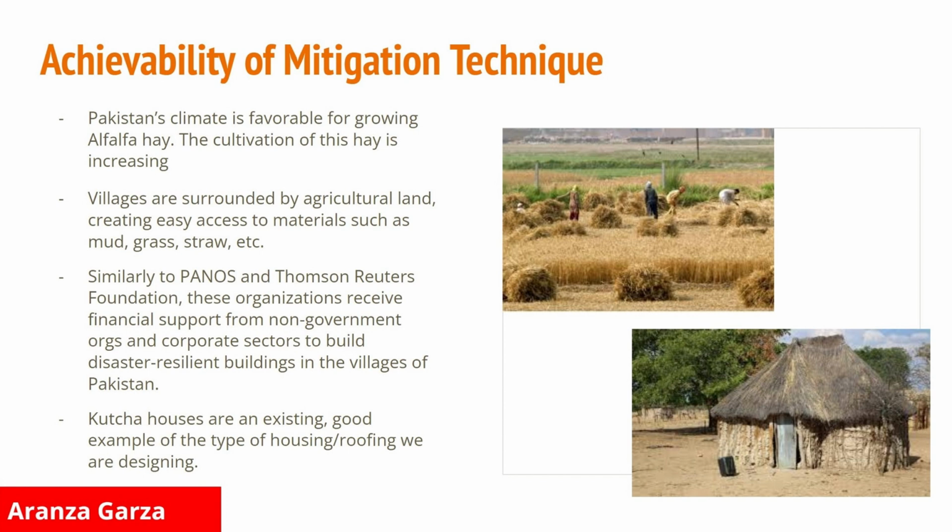This would be a great technique that could be easily achievable. Similarly to Panos and Thomson Reuters Foundation, these organizations receive financial support from non-government organizations and corporate sectors to build disaster-resilient buildings in the villages of Pakistan. So we would have the funding to do this through similar means. Additionally, Kutcha houses are an existing good example of the type of housing and roofing we're trying to design with our technique, as you can see in the picture to the right.